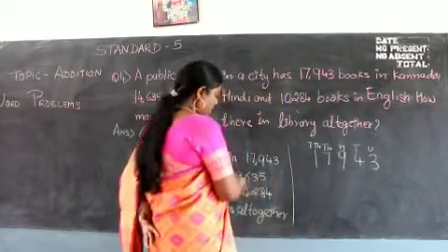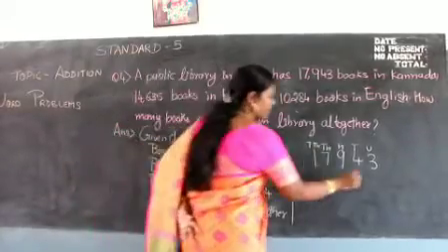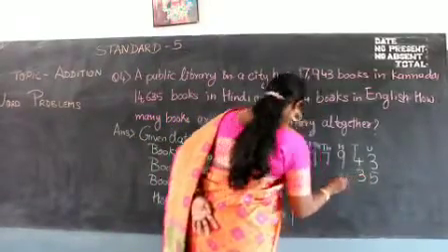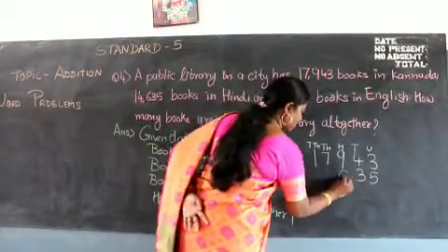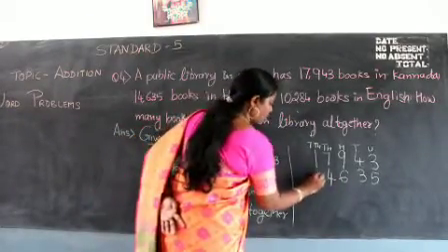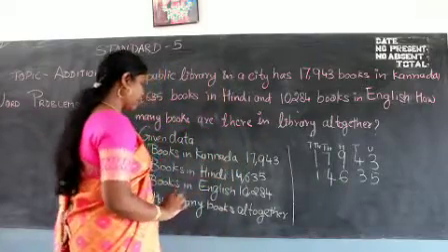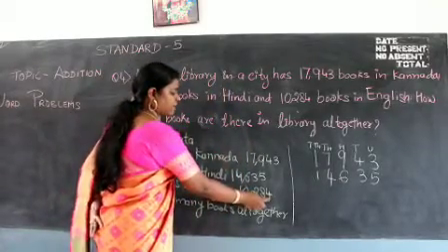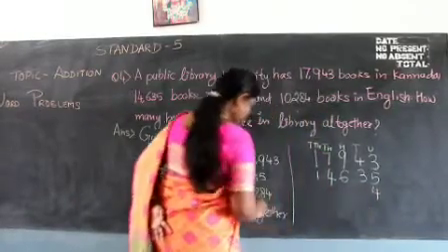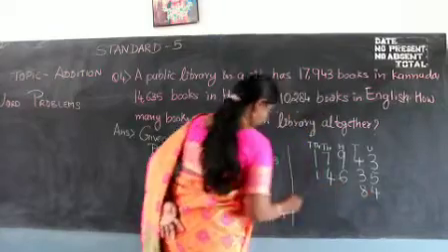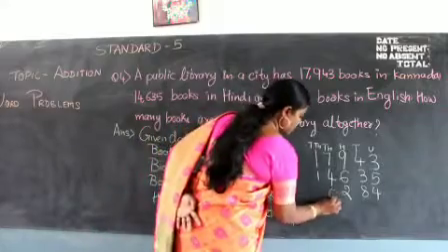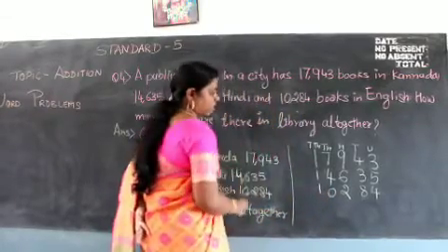So let us go to the second one. How are you going to write it? The 5 comes under 3, and your 3 comes under 4, and your 6 comes under 9, your 4 comes under 7, and your 1 comes under 1. This is the second one. And the third one is English. Again you have to write from this side according to their place value. 4 comes under your units place, 8 comes under your tens place, 2 comes under your hundreds place, 0 comes under your thousand place, and then 1 comes under your 10,000 place.